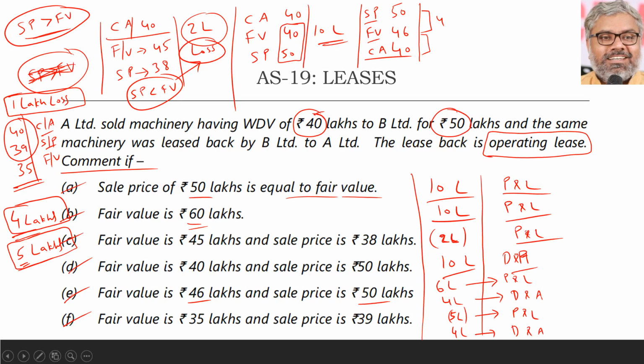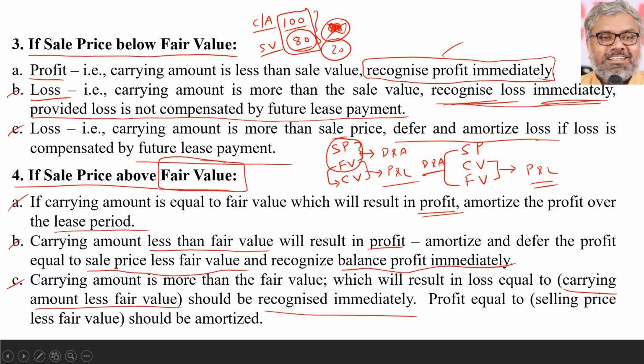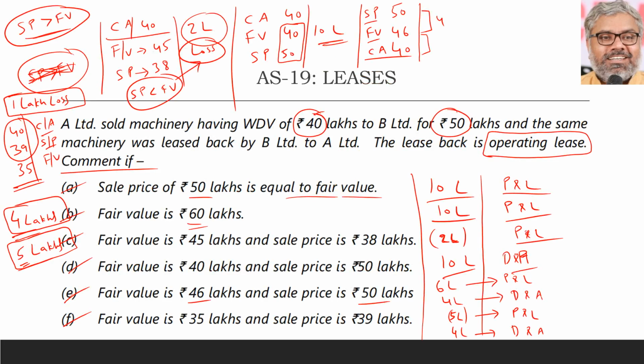Like this, in operating lease, particularly when there is a sale and lease back, different possibilities are there, and in each possibility one question can definitely be asked. So that's what we have done here. Using those possibilities, how much has to be recognized as profit or loss immediately and how much has to be deferred and amortized is the ultimate answer. Either it will be profit and loss account recognition or deferred and amortized. Answer has to be written clearly: how much is the amount of profit or loss and what is the treatment. These are the various cases for sale and lease back in relation to operating lease.